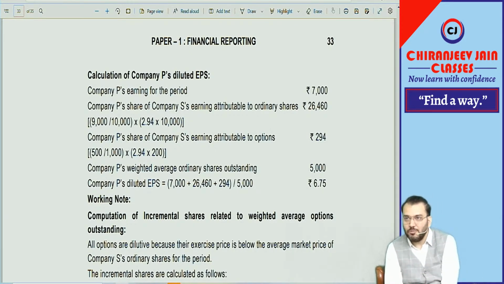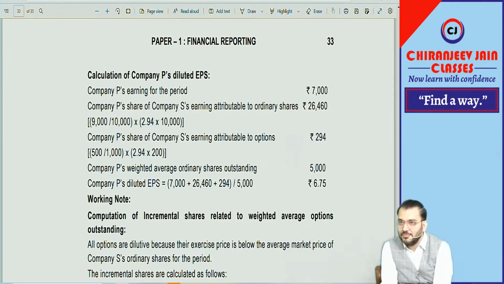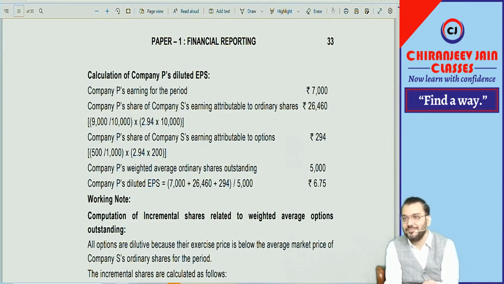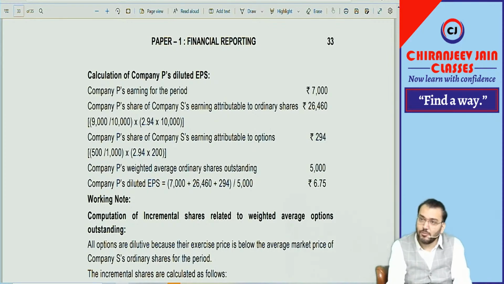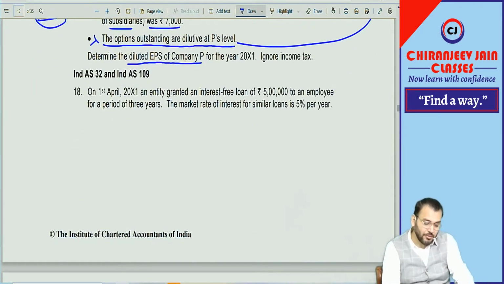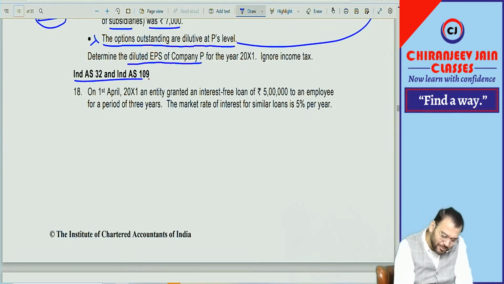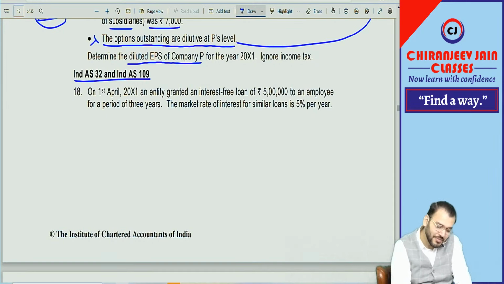So this question will come. This question will carry a minimum of 8 marks. It is a good question, because most students will not be able to do it if they don't revise. But it is a very simple question, and we have already done a better question than this. In our question, there were preference shares also, convertible preference shares in the books of the subsidiary company held by the parent company also. We have done a similar question. Remember that question? We don't remember, but chalo theek hai. This also we have understood.